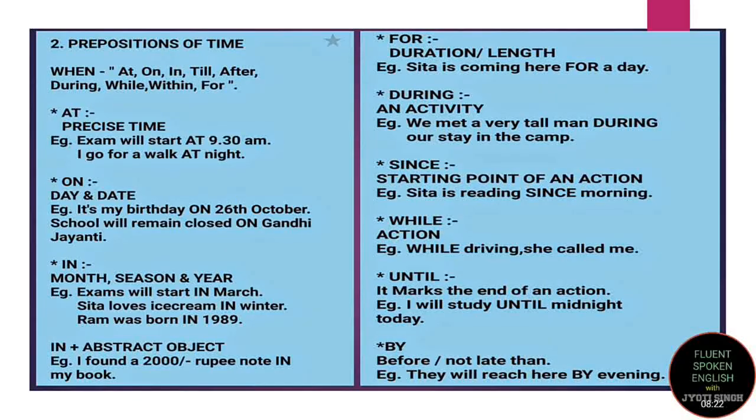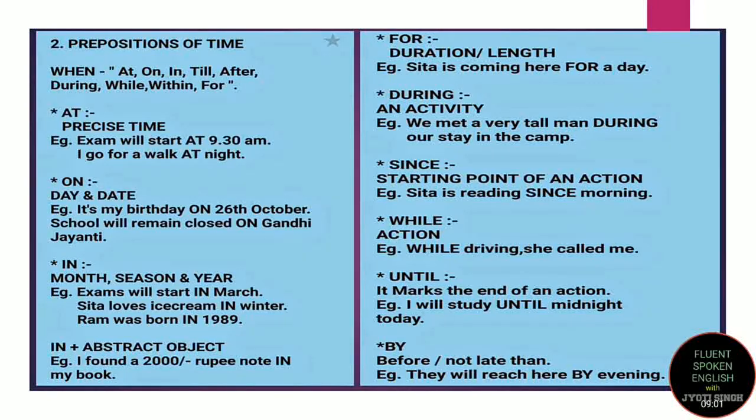The first preposition of time is "at". It is used to tell about the timing, about the precise timing. For example, I go for a walk at night. Here, by the use of "at", I am specifying that I go for a walk at night only. I don't go for the walk in the morning, but I go at night. Exam will start at 9:30 a.m. Here, I am specifying that exam is going to start at sharp 9:30 a.m. It won't start at 10 o'clock, but it will start at sharp 9:30 a.m. So, to tell about the precise time, "at" is used.